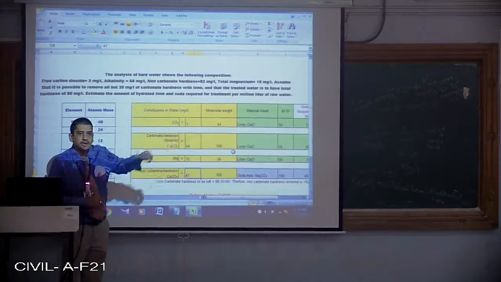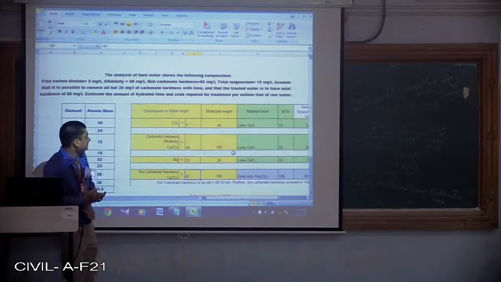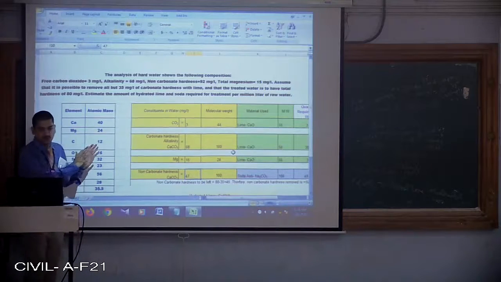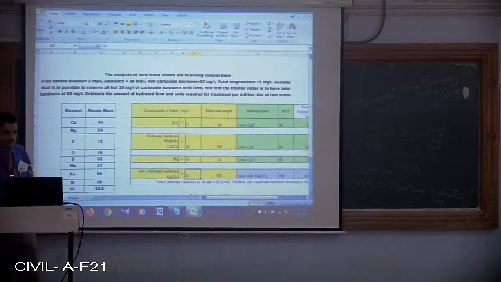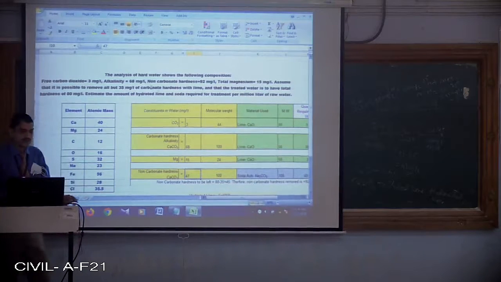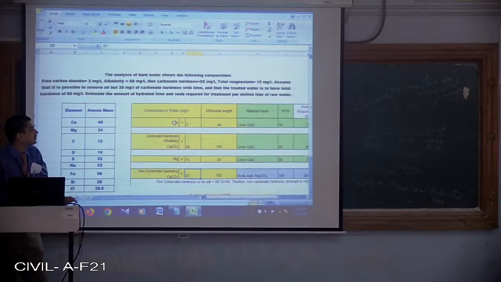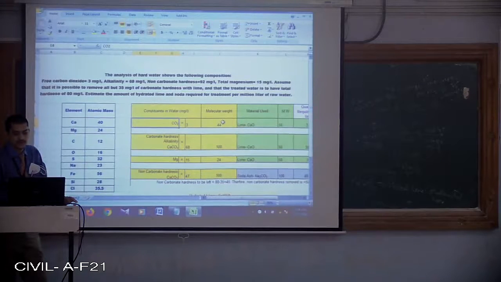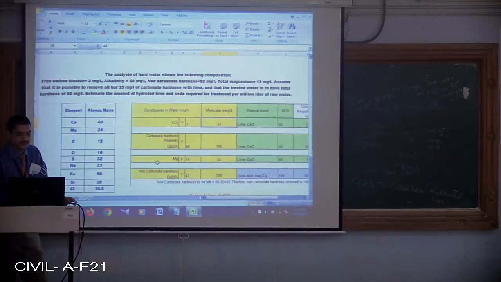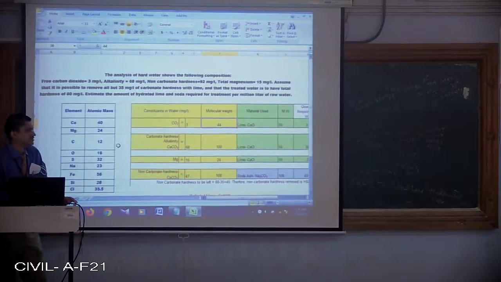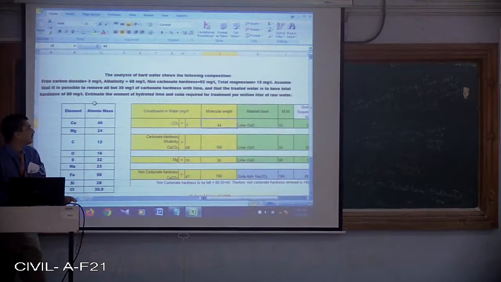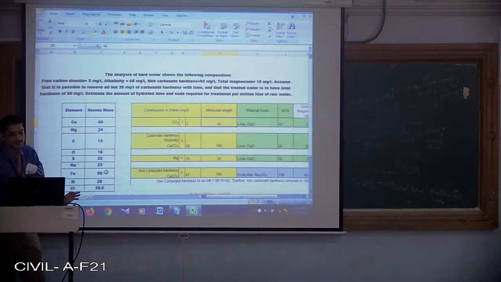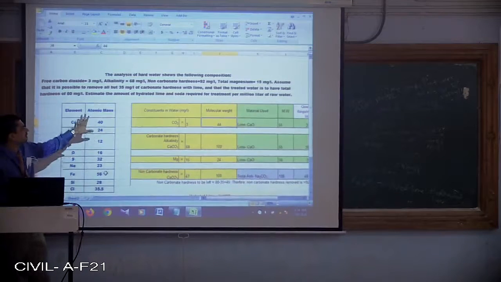You need to refer to the flow chart. It's very important. Now, what have we understood in this particular formula? We have understood how to go about estimating molecular weight. You need to refer to a periodic table, or else if you know these weights, that will be more than sufficient for this particular problem.